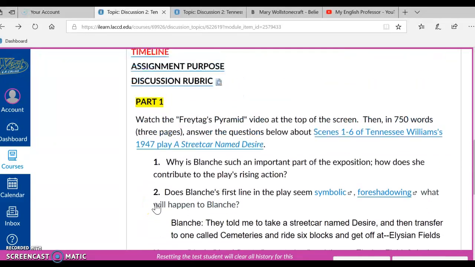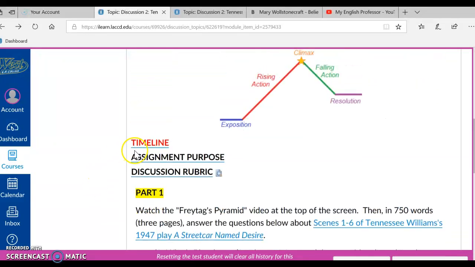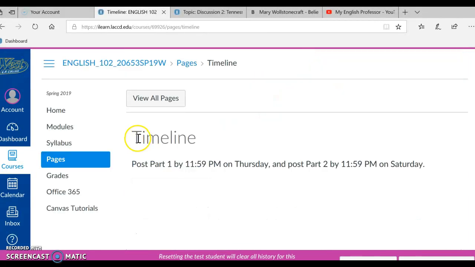Okay, I'm going to scroll up to the links. I'm going to click on the timeline here. And let's be aware of these due dates, the timeline. Post part 1 by 11:59 p.m. on Thursday, and post part 2 by 11:59 p.m. on Saturday. If you think that you cannot make this timeline, come over here to Inbox in the left menu and email me. Let me know what's up, and I'll do my best to help you.